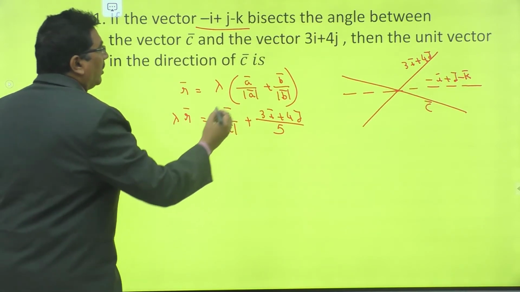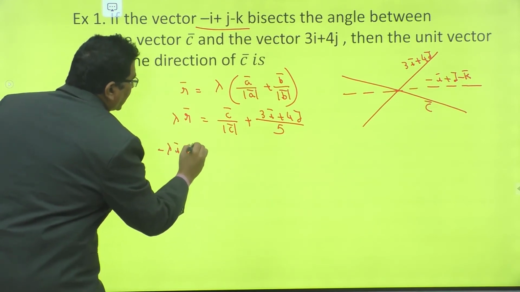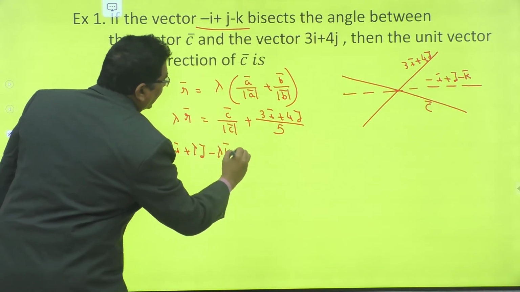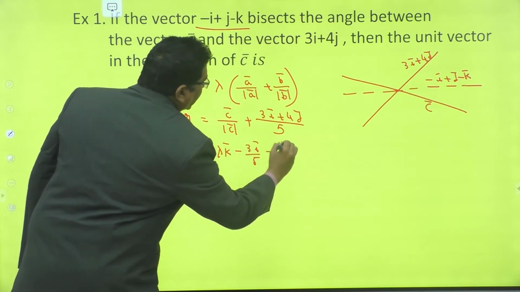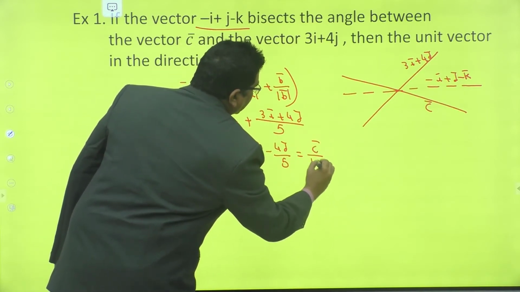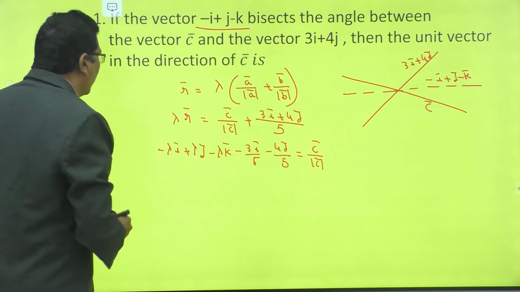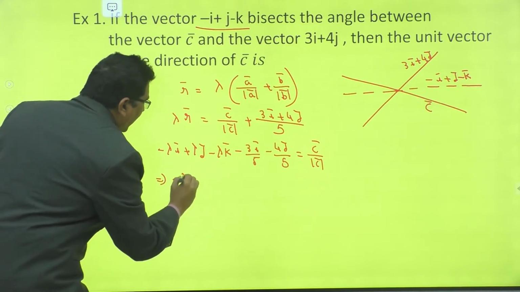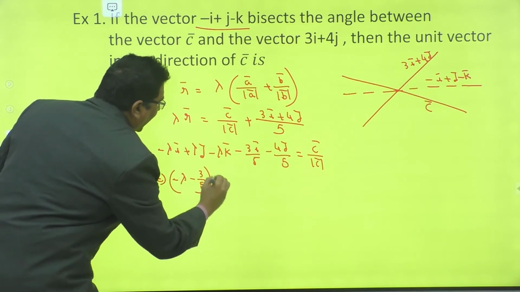r bar is also given, that is minus lambda i bar plus lambda j bar minus lambda k bar minus 3i bar divided by 5 minus 4j bar divided by 5 is equal to c bar by mod c bar. Right, now take i bar as common, that is minus lambda minus 3 by 5 into i bar.